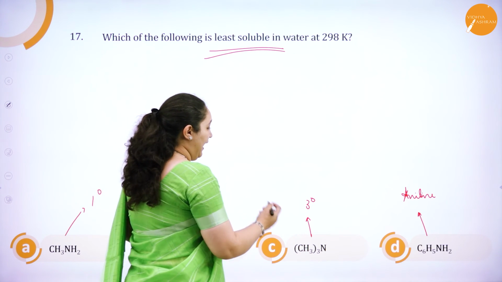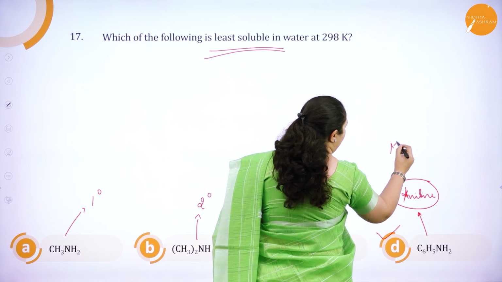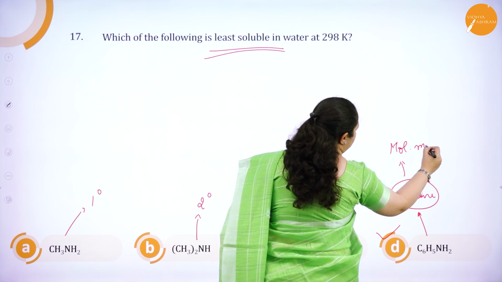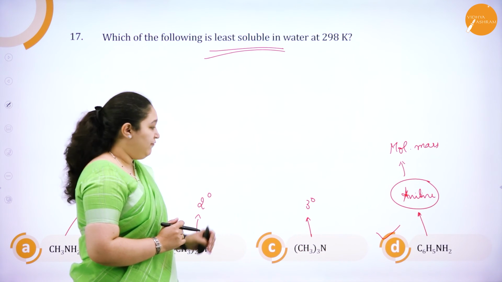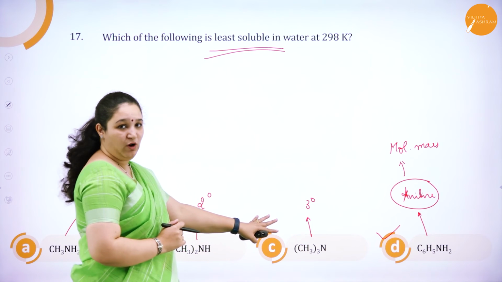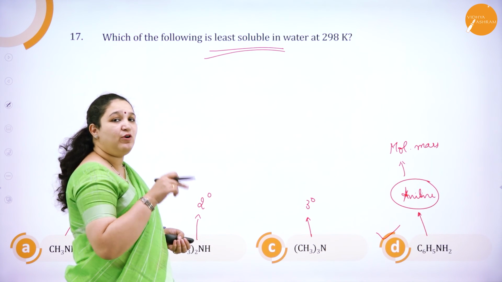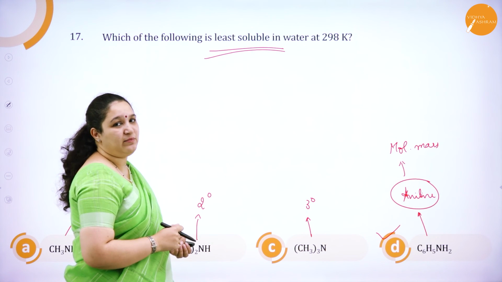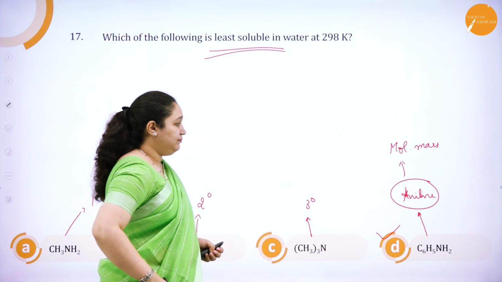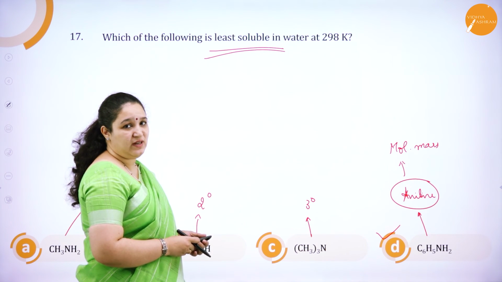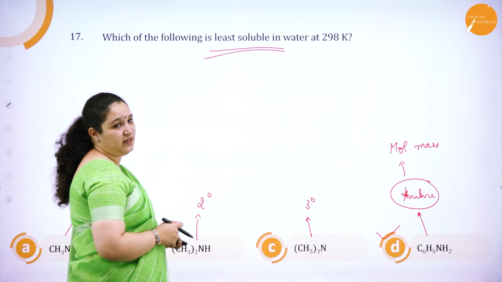The answer is aniline, because of its high molecular mass. It is not soluble in water, whereas aliphatic amines, that is primary, secondary and tertiary amines, can form hydrogen bond with water and can be soluble. Whereas it is an aromatic amine and also the molecular mass is really high. That's the reason it is insoluble in water at 298 Kelvin.